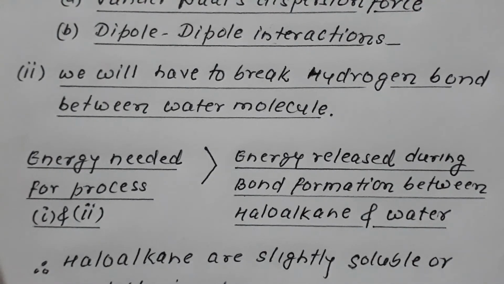Along with it, there is one more property called entropy. There is one more dimension called the entropy dimension. We'll discuss it later in this unit. But over here, why is it insoluble? Because the energy does not support. It is a thermodynamic process and the energy does not support.